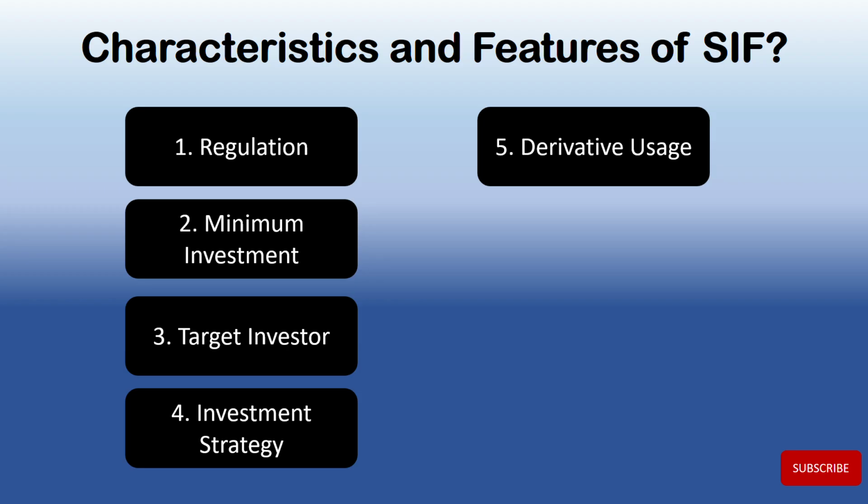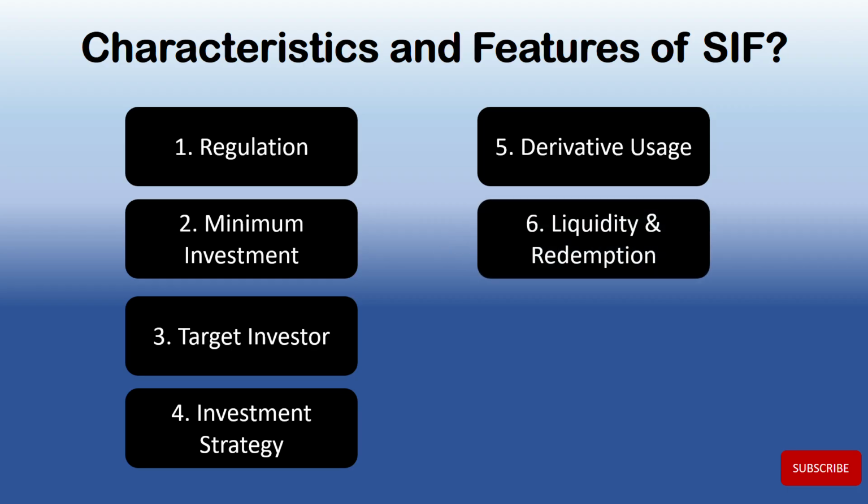Next is the derivative usage. SIFs are explicitly allowed to take unhedged short exposure, that is, selling without owning through derivatives, typically capped at 25% of the fund's net asset value. This is a key differentiator from regular mutual funds, which are generally restricted to hedging purposes.